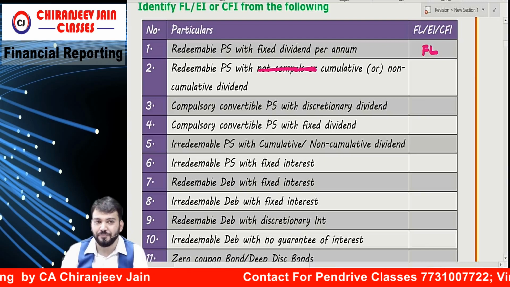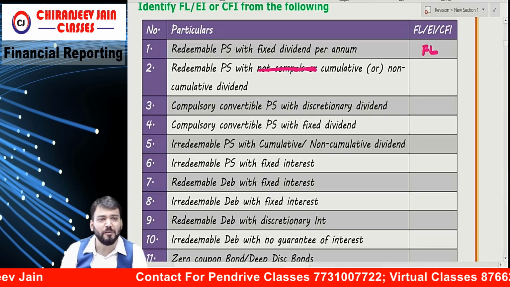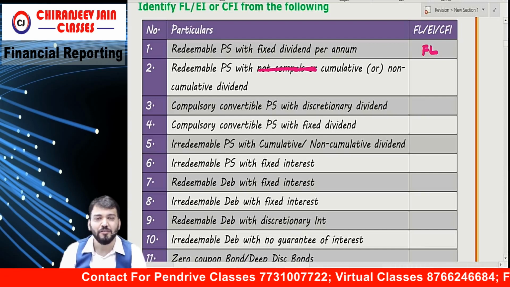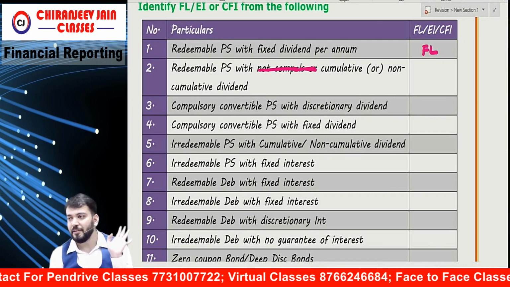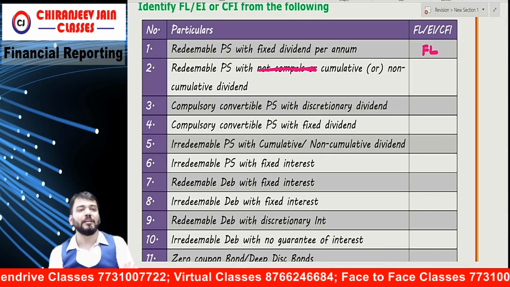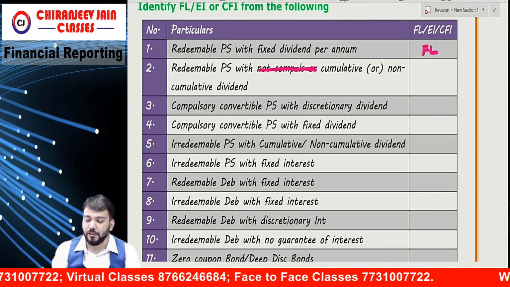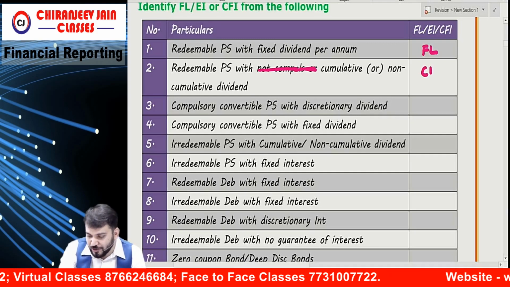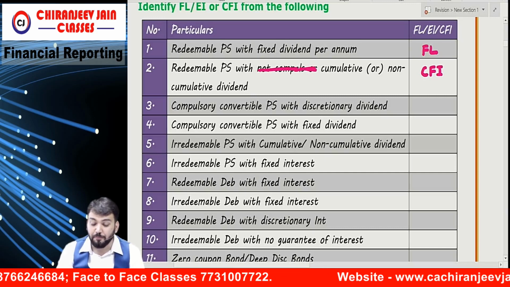So it is compound financial instrument. Non-cumulative will also be what? Compound. So cumulative or non-cumulative means company can deny. Cumulative also company can deny. Non-cumulative the company can deny only. Correct? So in both situations it will be a compound financial instrument. Correct?